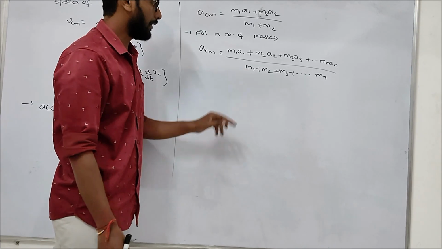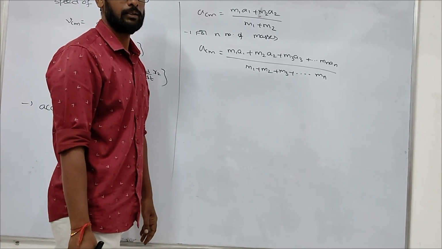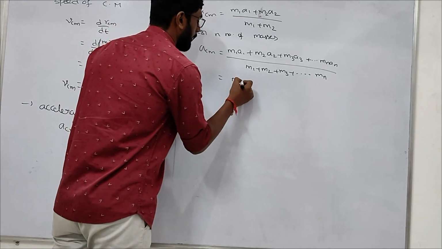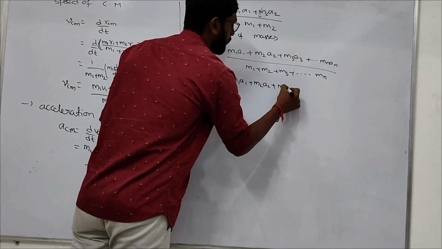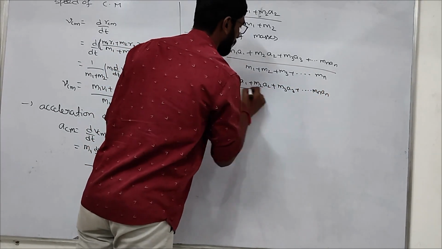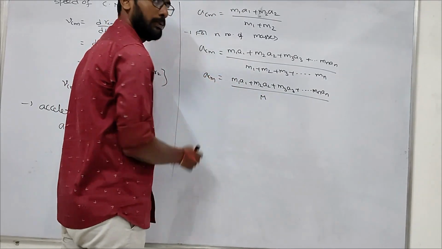So here you can replace it with capital M. What is capital M? Total mass of the system, right? So we can write m1 a1 plus m2 a2 plus m3 a3 and so on up to mn an, divided by total mass. This is the acceleration of center of mass.